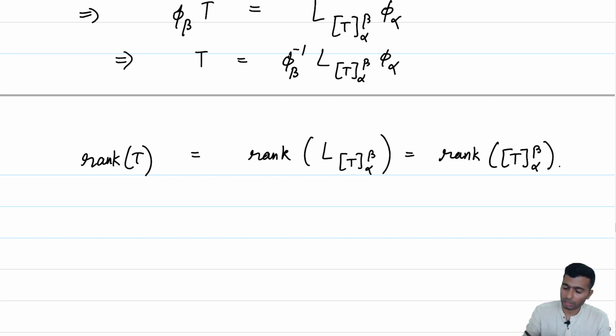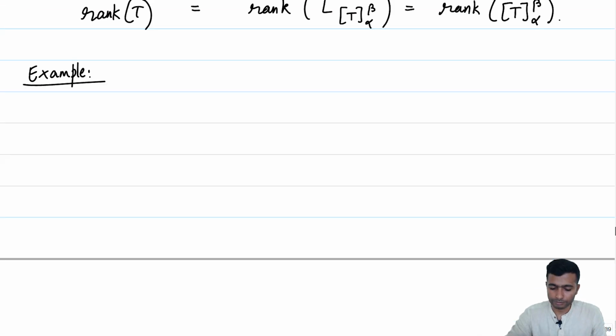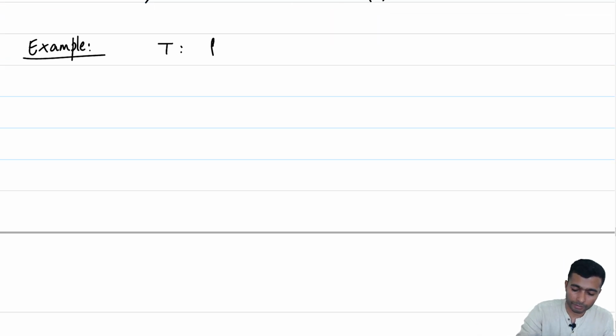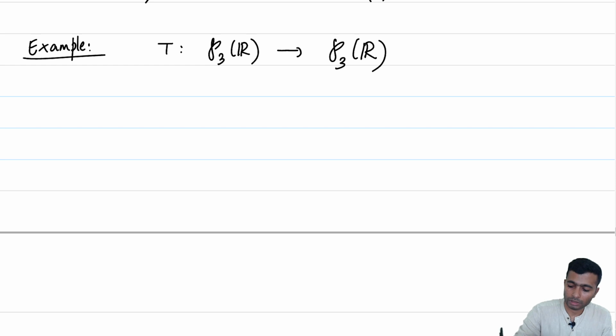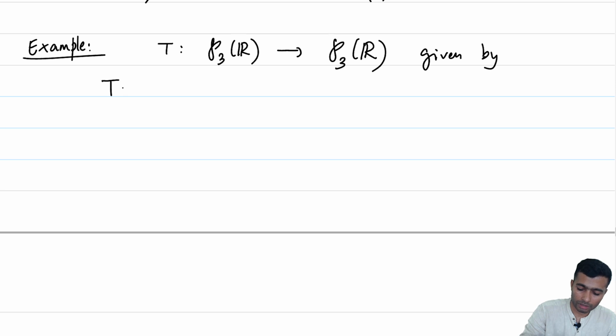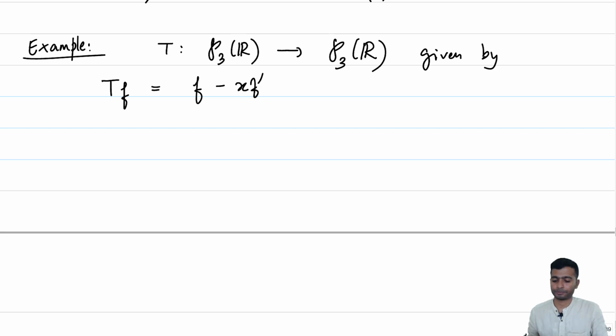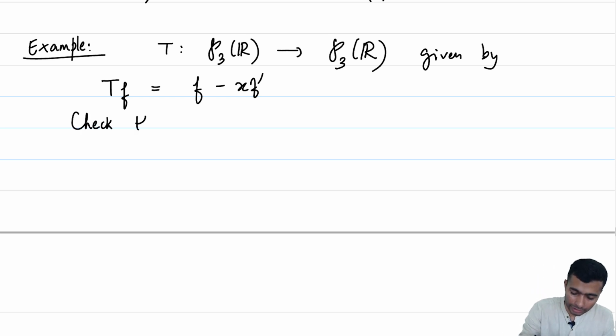So, let me stop this video with an example. Suppose T is a map from P3 of R to itself given by T f equals f minus x times f prime. You should check that T is a linear transformation.